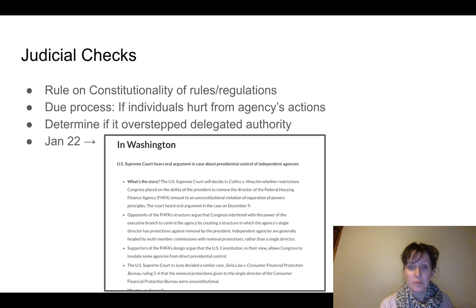This is a release from the Supreme Court just from several days ago. A case, Collins versus Mnuchin. Mnuchin was the Secretary of the Treasury. Okay, so they're going to decide whether restrictions Congress placed on the ability of the president to remove the director of the Federal Housing Finance Agency was an unconstitutional violation of separation of powers principle. So did he have the power to do that? There was already an oral argument. You could probably go online, I'll go to Oyez maybe and hear that. So this is something that happens to see a judiciary check.